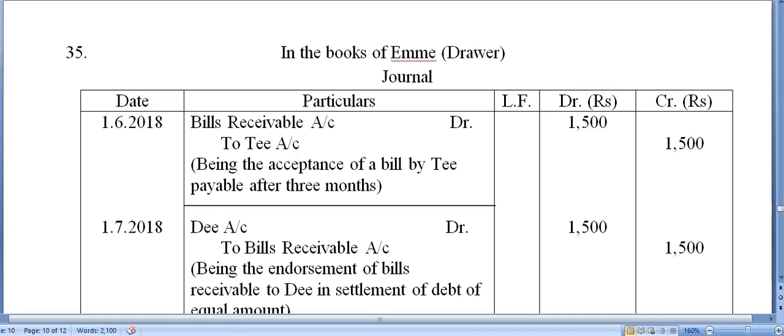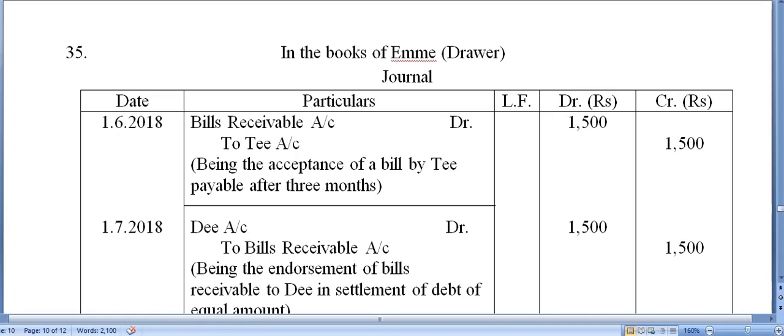Now, what is happening here is we have already seen that whenever you discount the bill with the bank, only the drawer was discounting. If you check all the questions from question number 5 up to question number 33, you will find that only the drawer was discounting the bill with the bank.